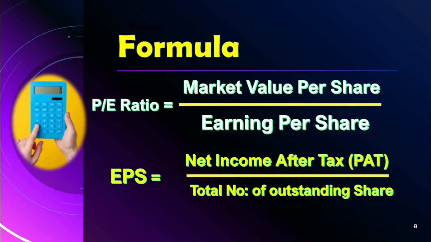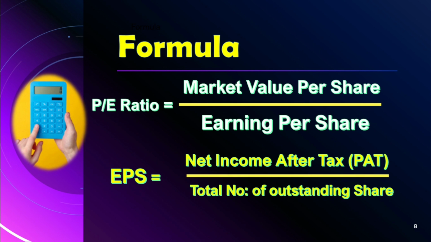This is the PE ratio formula. For the PE ratio, it is the market value per share divided by earning per share. Market value per share, in a sense, say for example, is the current market price today. In the exchange, what is the price the respective stock is trading for? That's called market value per share. And earning per share is available in the financial statement. You can take it from there.